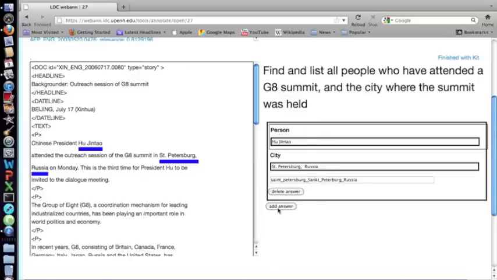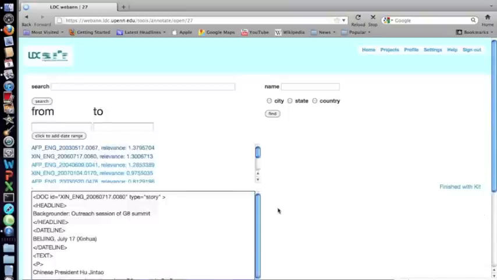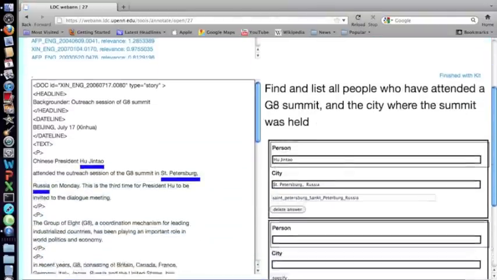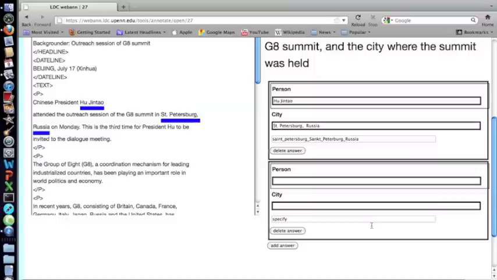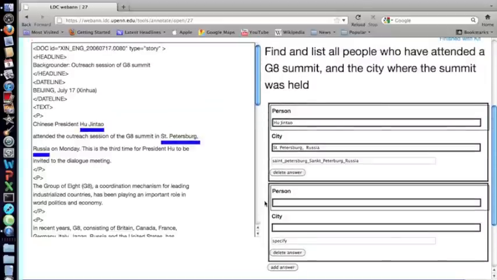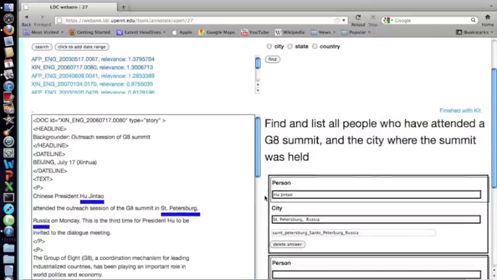If I found another answer, I could click the Add Answer button, the page refreshes, and another answer panel would pop up. And I would continue looking for answers to my question for up to 2 hours, or until I feel like I found all the answers to my question.